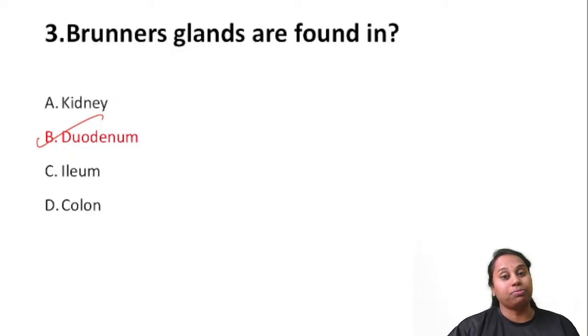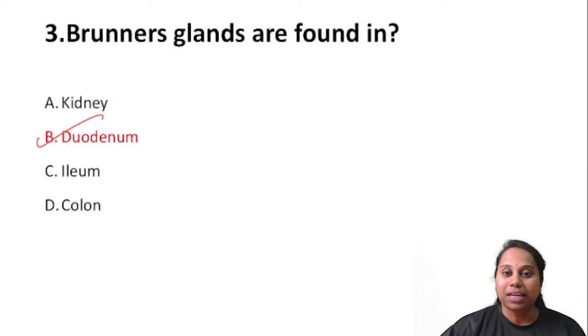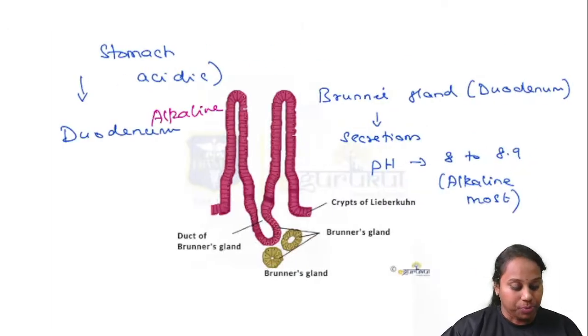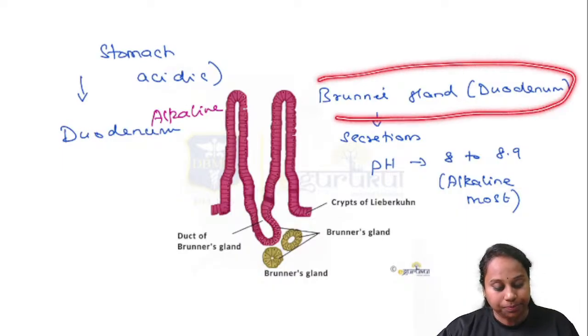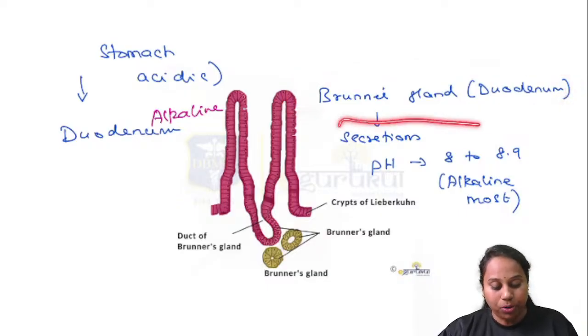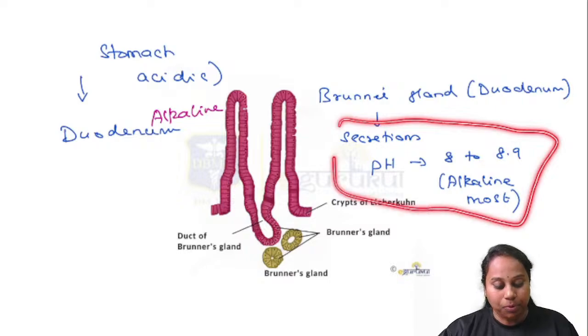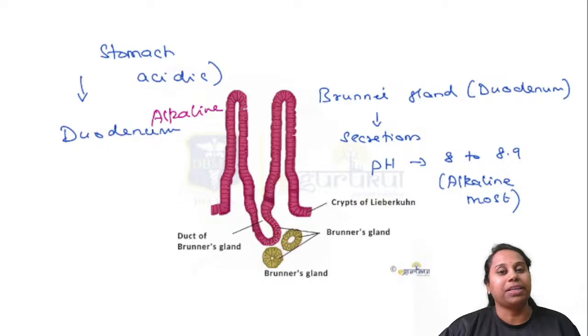Third question from GIT. Brunner's glands are found in. What is this Brunner's gland? Brunner's glands are present in the duodenum. They are a part of the duodenum. And Brunner's gland secretions have a pH of about 8 to 8.9. It means they are the most alkaline secretions.